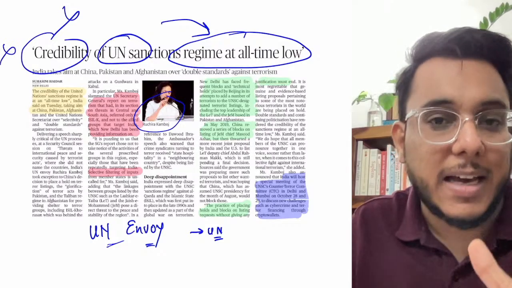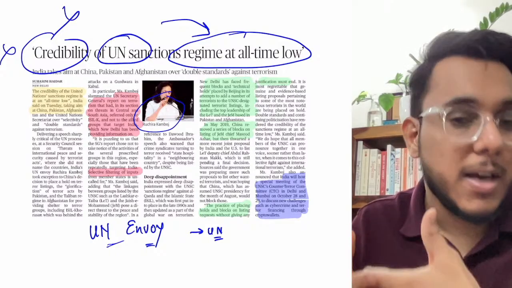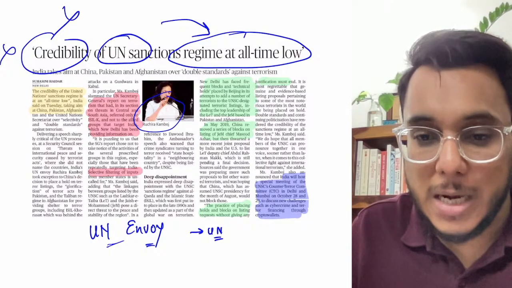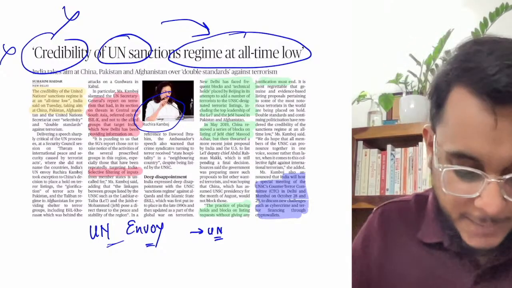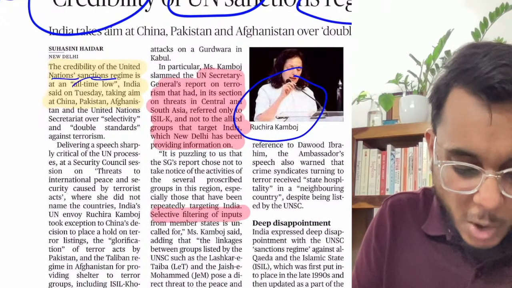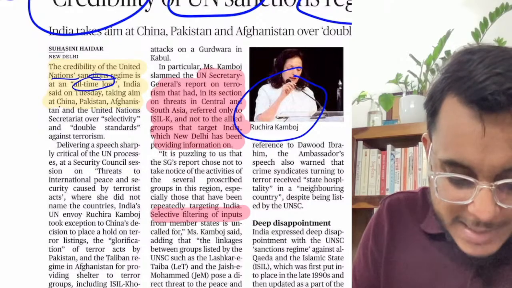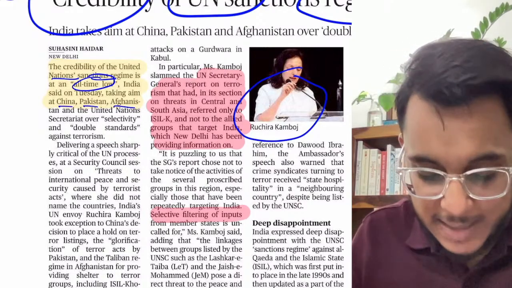It is selectively targeting only those people, only those organizations which can provide them some kind of political benefit. They are not working for the welfare of humanity. Now it has been said that the credibility of the United Nations sanctions is at an all-time low. Basically China, Pakistan and Afghanistan are sponsoring terrorists, sometimes indirectly.